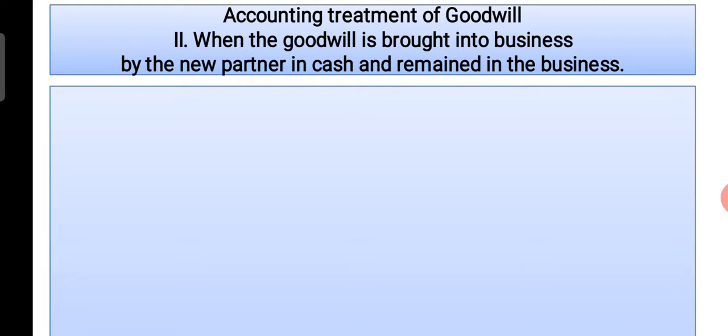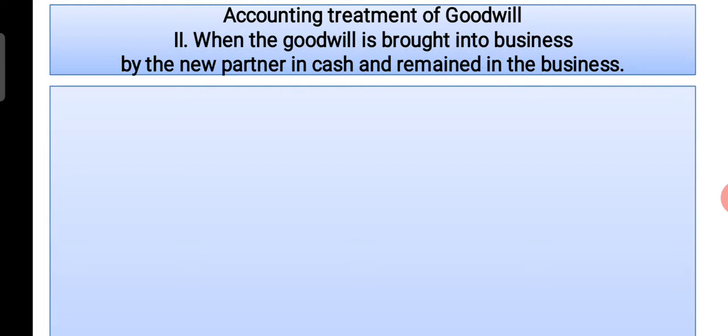Accounting treatment of goodwill when the goodwill is brought into the business by the new partner in cash and remains in the business. In this case, first we evaluate the goodwill of the firm, and we tell the incoming new partner to bring the goodwill amount in the form of cash. The new partner accepts to bring the goodwill in the form of cash, and that is distributed between the existing